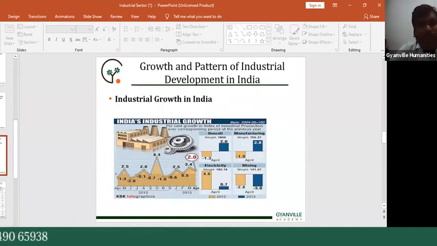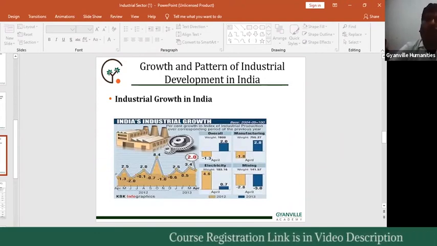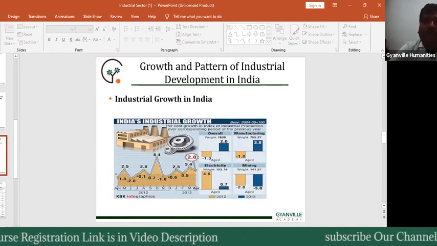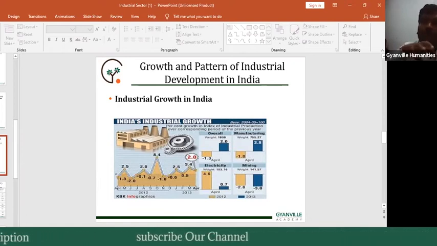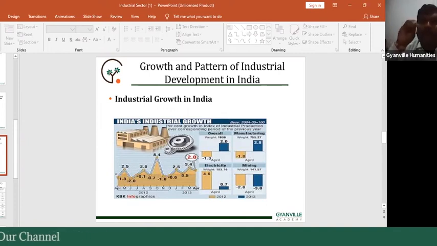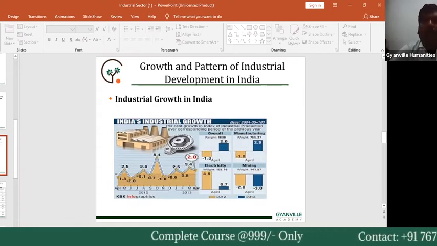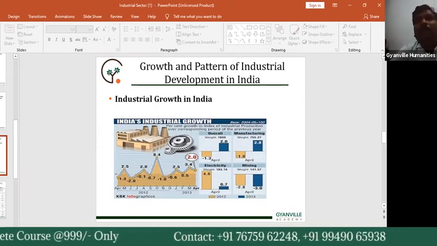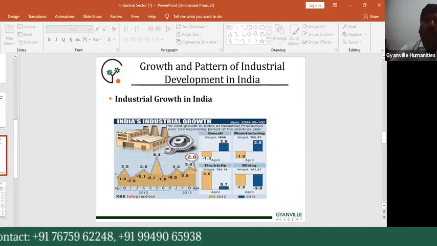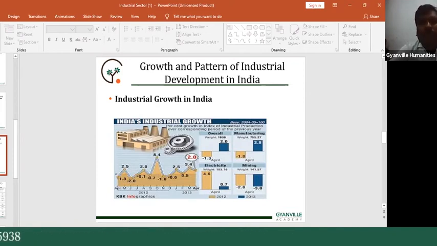Today, India is one of the top developing countries compared to countries of Africa and South America. At present, we take only the developing countries category. In that category, India occupies the top place compared to Africa and South America in industrial sector development and growth.